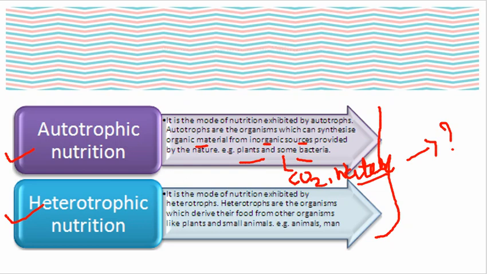And what is heterotrophic nutrition? It is the mode of nutrition exhibited by heterotrophs, and heterotrophs are the organisms that derive their food from other organisms. The examples are animals and human beings, like all of us. We depend on other organisms for our nutritional requirements, so we all are heterotrophs.